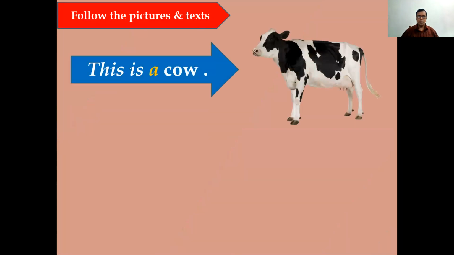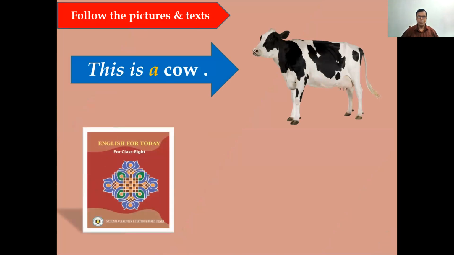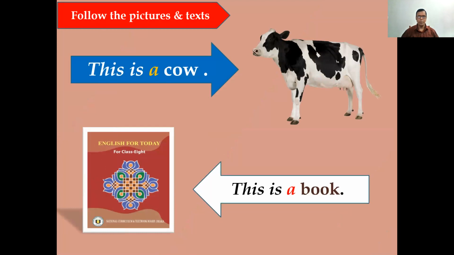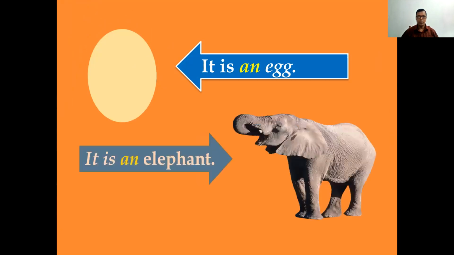Follow the pictures and text. This is a cow. This is a book. It is an egg. It is an elephant.